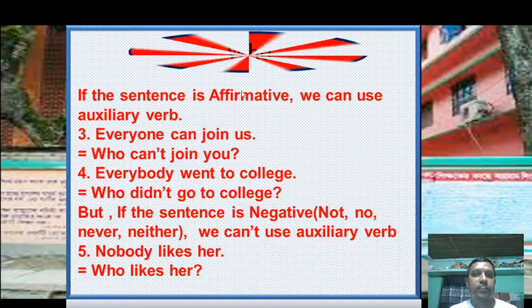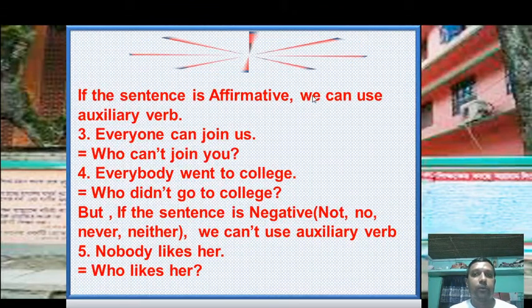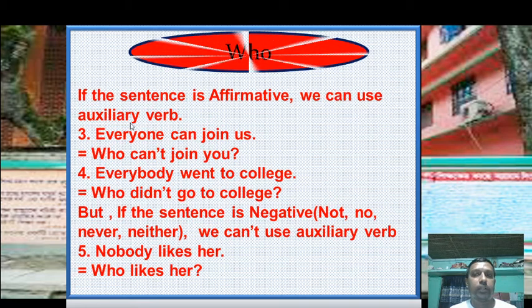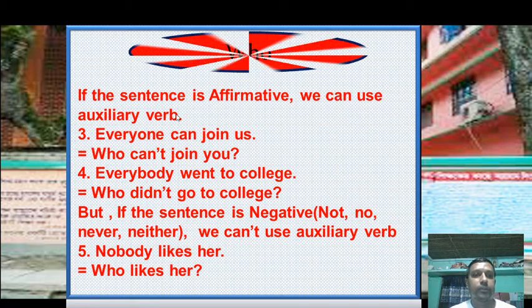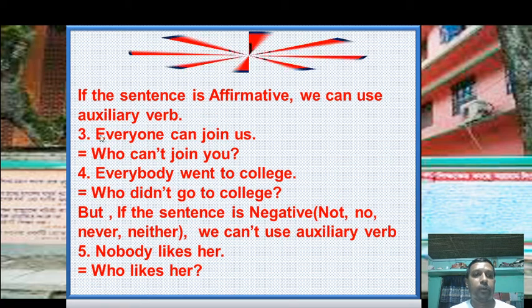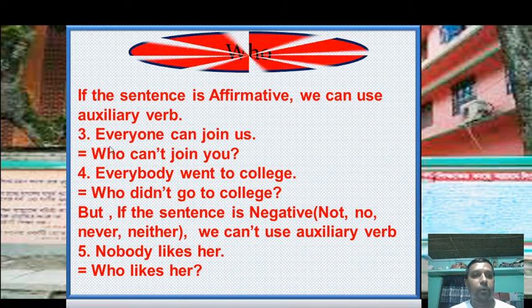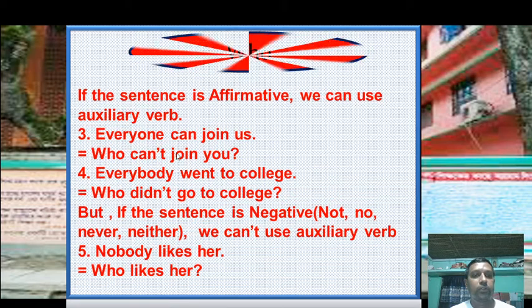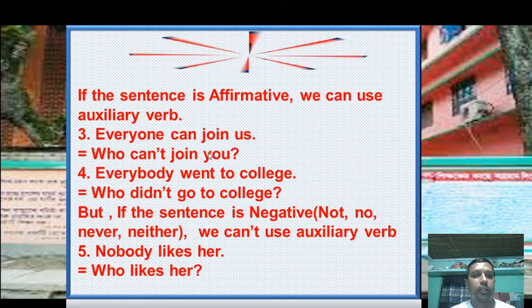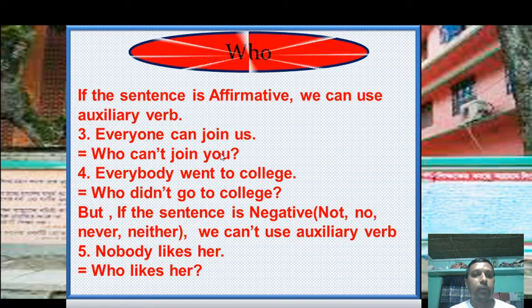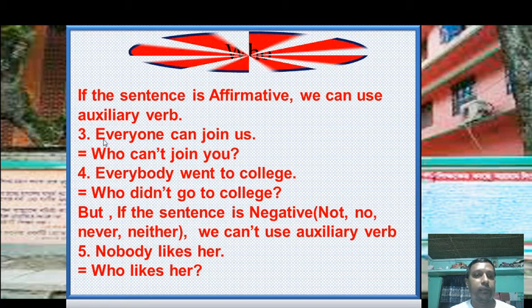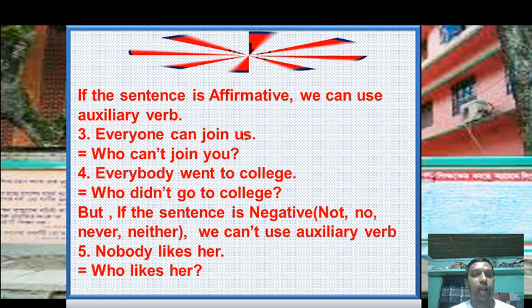If the sentence is affirmative, we can use an auxiliary verb. For example, everyone can join us. Who cannot join you?